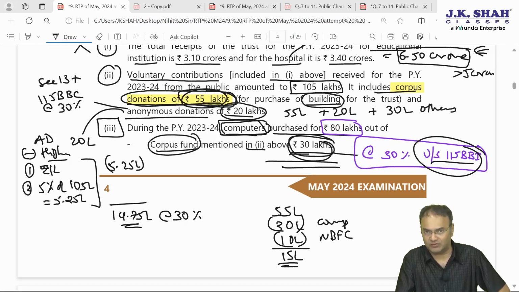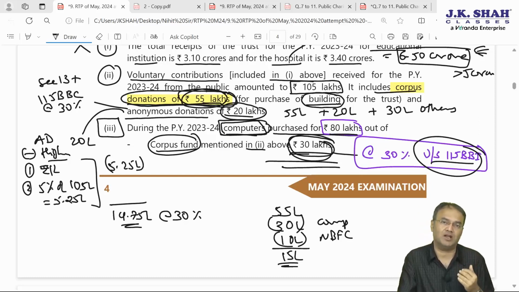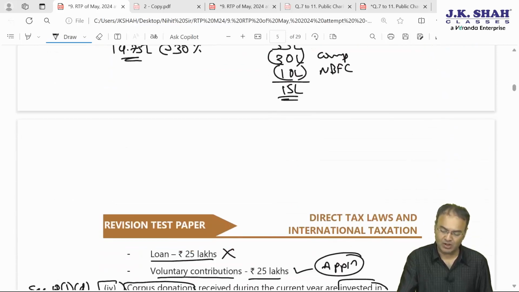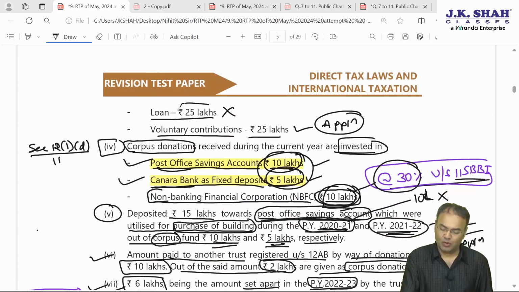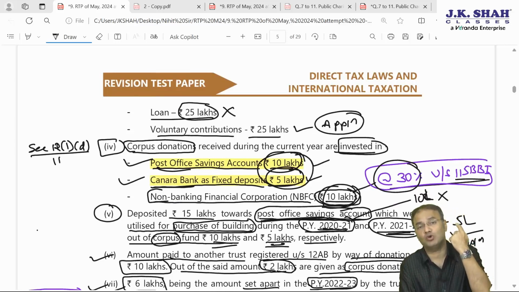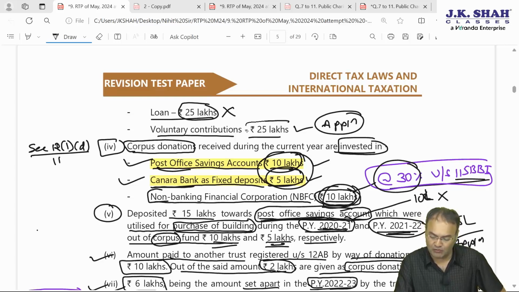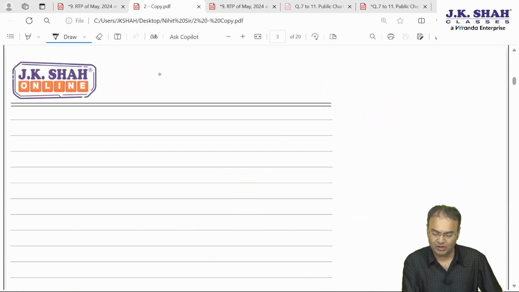Third point says computer purchase for 80 lakh. However, out of 80 lakh, the entire 80 lakh cannot be called application of income. Though it is spent on acquiring a capital asset, it can be application of income, but not to the tune of the entire 80. Out of 80, 30 lakh is from corpus. That much will not be considered as application of income. 25 lakh is out of loan. That is also not considered as application of income right now. It will be considered as application of income, this 25 lakh, only in the year in which the loan is repaid. Voluntary contribution of 25 lakh, we have placed marking also, this will be application of income. So I am just jotting it down somewhere: 25 lakhs utilized for acquiring computer.